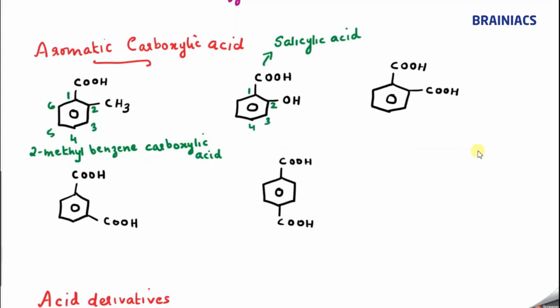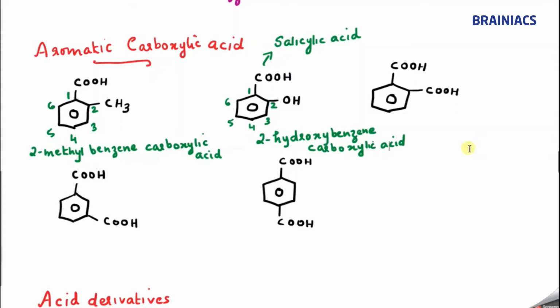1, 2, 3, 4, 5, 6. So can anybody tell? We can say 2 hydroxy, correct? 2 hydroxy benzene. Either you can say benzoic acid or benzene carboxylic acid. 2 hydroxy benzene carboxylic acid. And what about the next one? Its common name is also very famous.